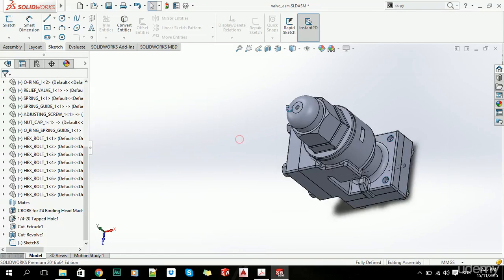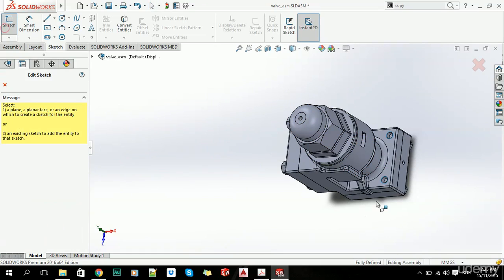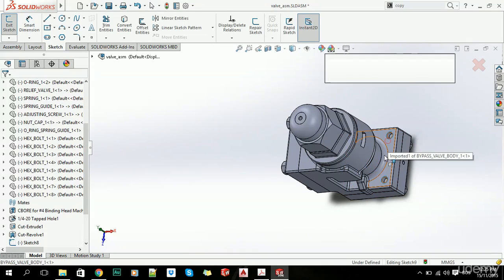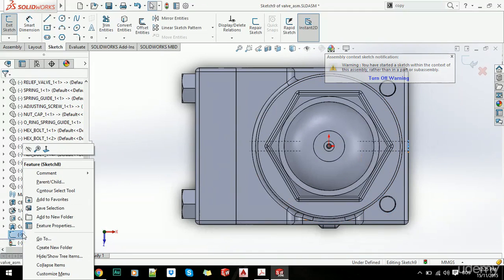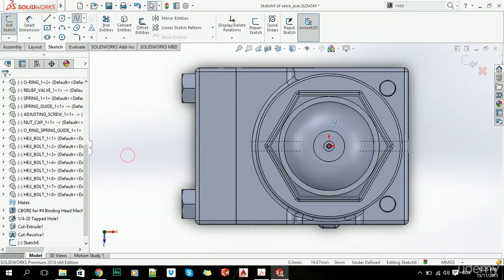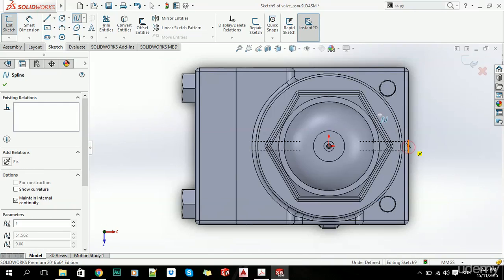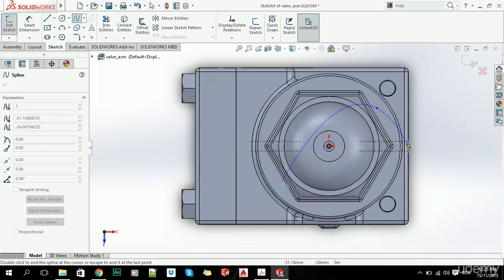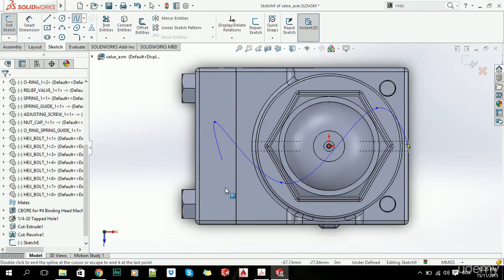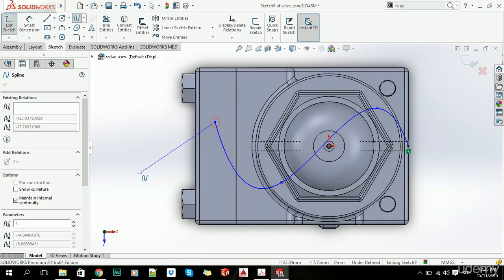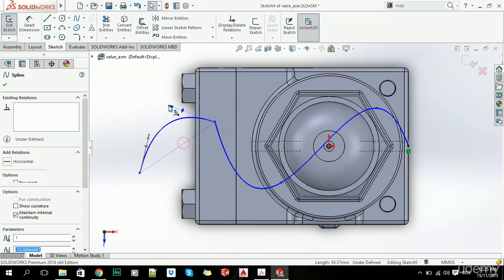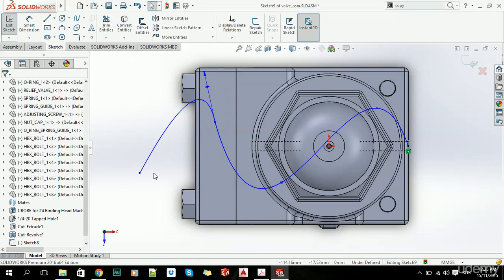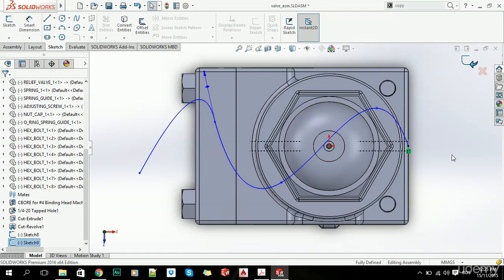Oh, sorry, we didn't create a sketch, so let's just click on Sketch and create a new sketch. Great. Now let's add a spline there. Great. And exit.